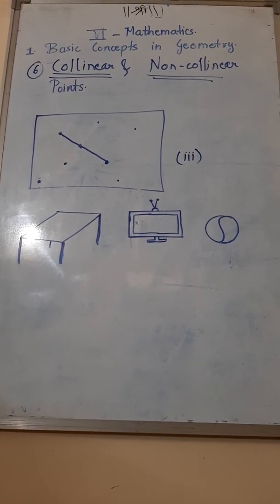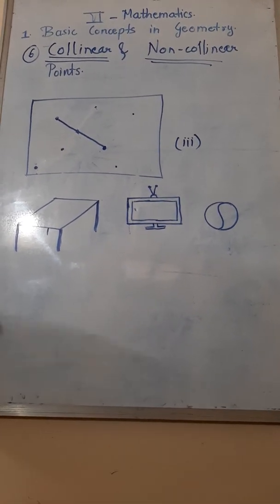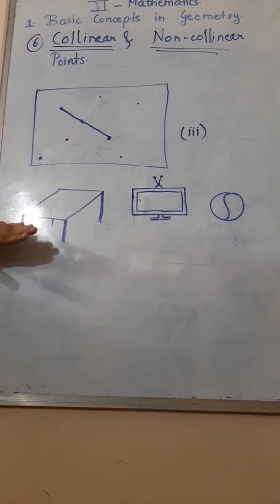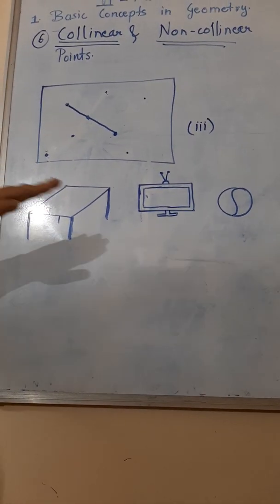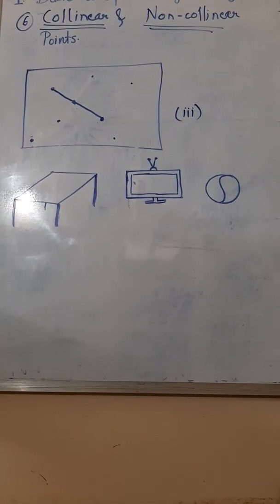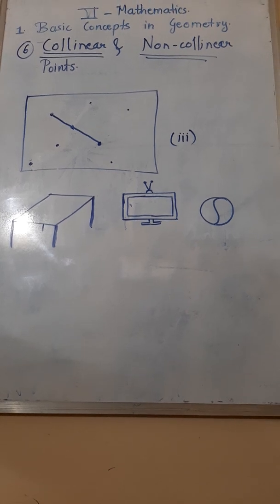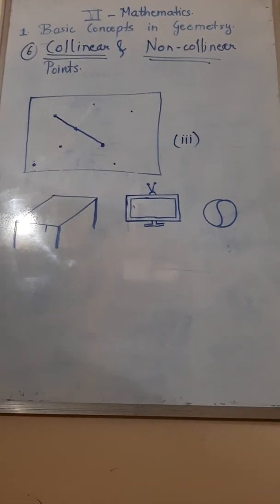Now if you look at their surfaces, you have learnt about surfaces, yes? So can you see a plain surface in the first diagram? Even the TV also has a plain screen. But how is the surface of the ball, children? Is it plain? No, the surface of the ball is curved.